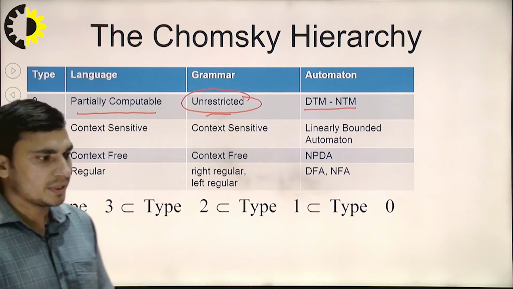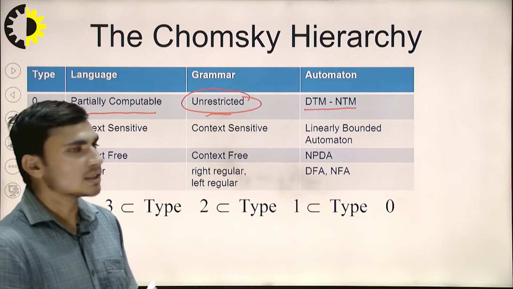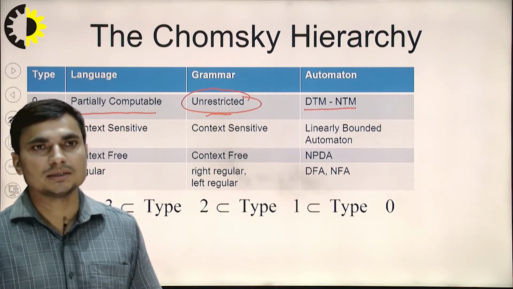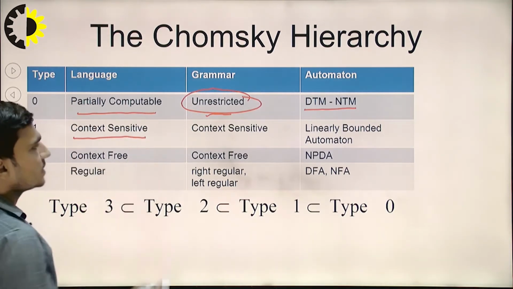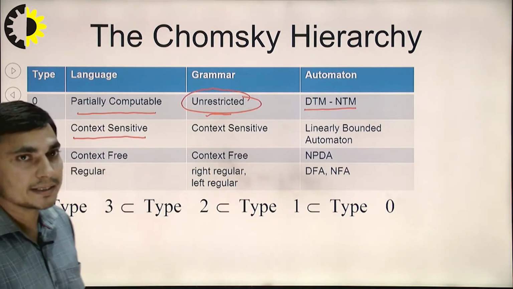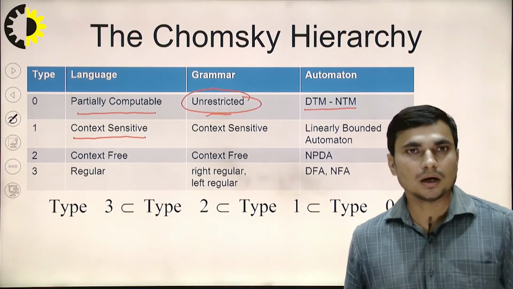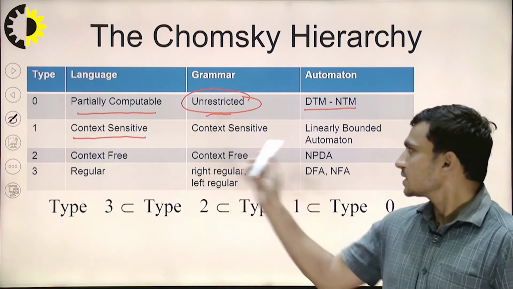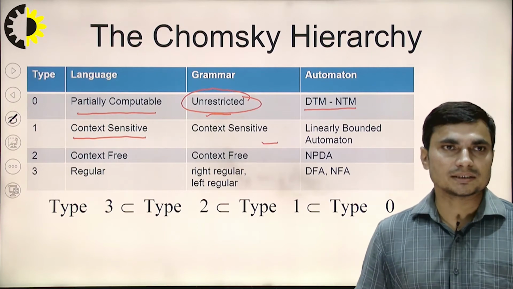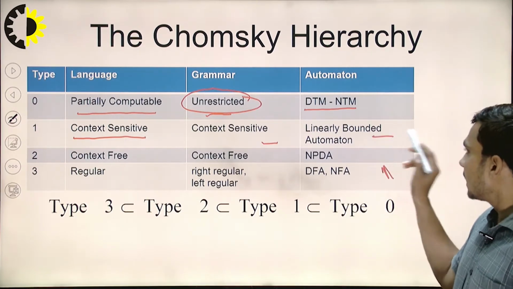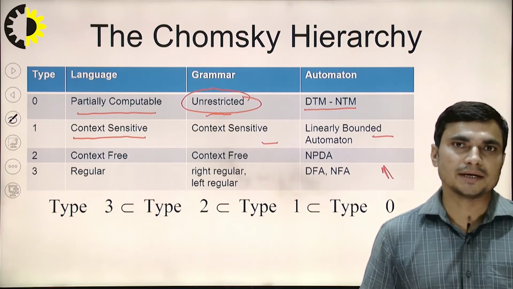When we talk about the partially computable grammar, in the literature there are 2 more names for that. One is recursively enumerable grammar and the other is phrase structured grammar. The second part was context sensitive. Again there is a question of what context is, so we'll talk about it when we discuss this type 1 grammar in detail. In this grammar, the languages and the grammar both are context sensitive. Linear bound automata are used to recognize such languages or grammars.